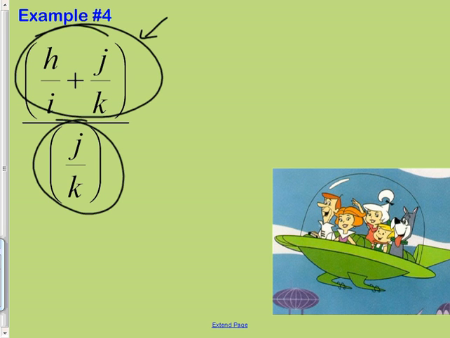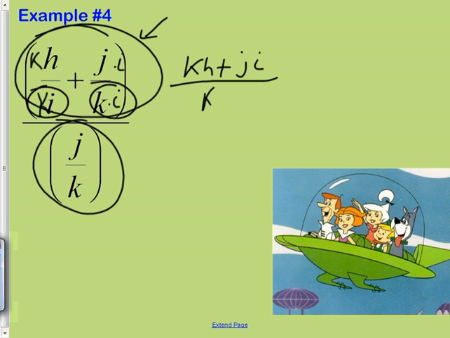All right, I'll pause for a second while you give that a try. All right, I'm back from the pause. I'm going to times by i on top and bottom here, and k, sorry, on top and bottom there. That way they both have a ki denominator. So you should have said kh plus ji or ij, doesn't matter, over ki.